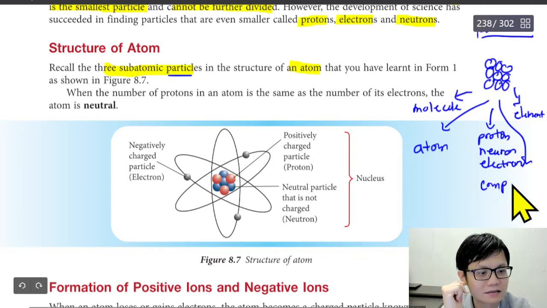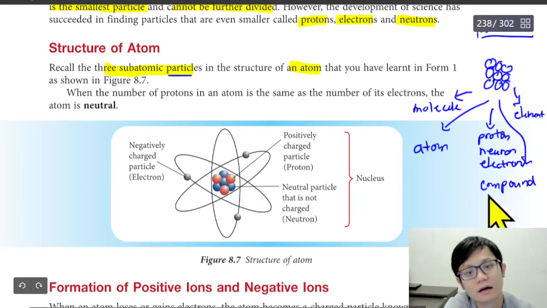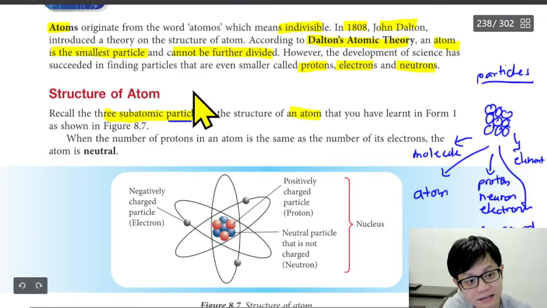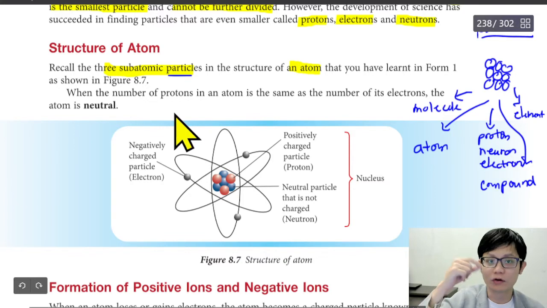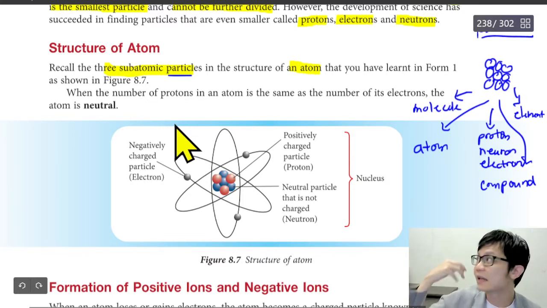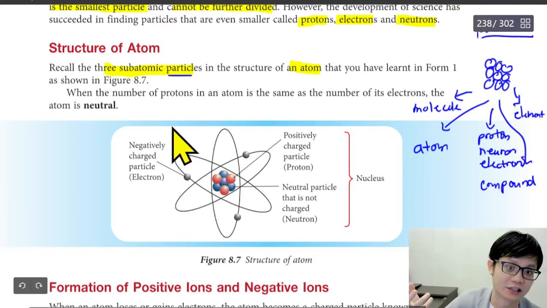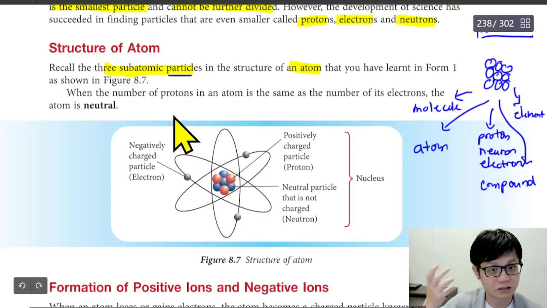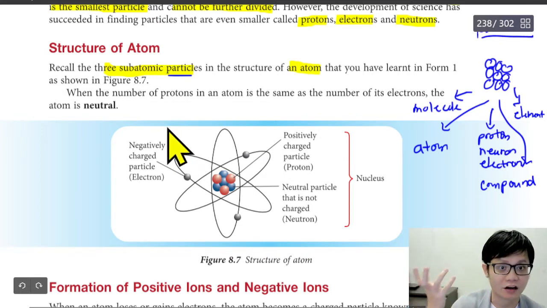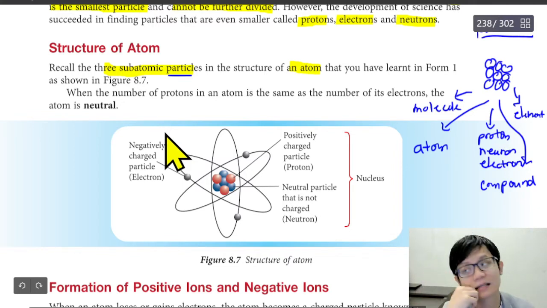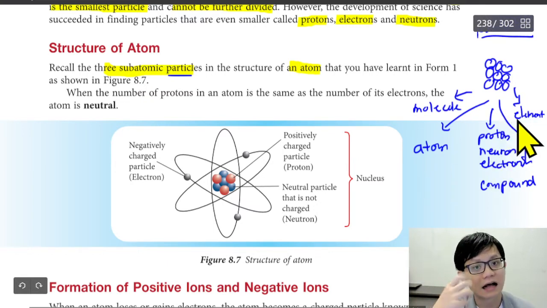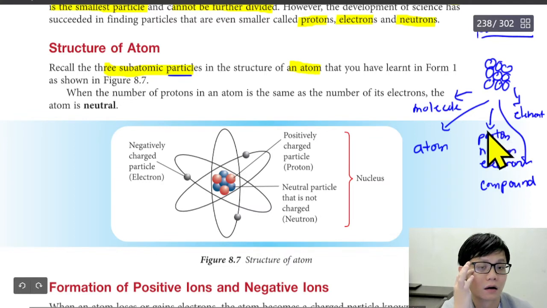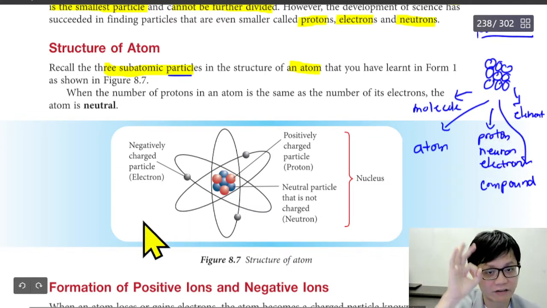So many things that the word particle can use. So in case in the science they ask, particle means small little things. Like I say, there's an air particle, but air particle is actually a very large definition. Air particle means a lot of things. Water molecule particle, I can say the atom particle, I can say subatomic particle, I can say the iron particle. So particle means round small thing.